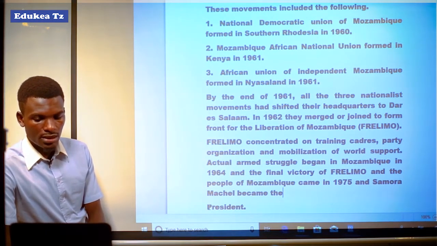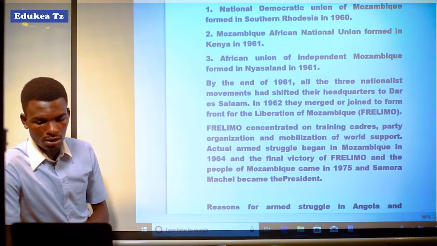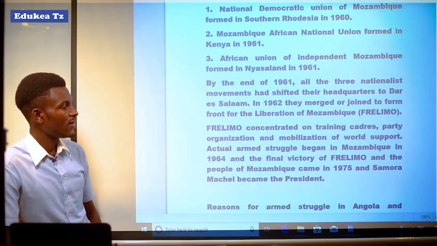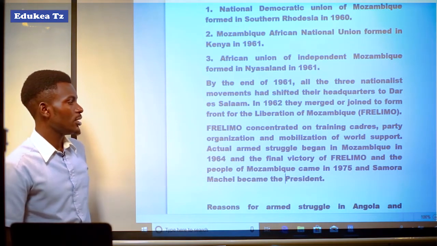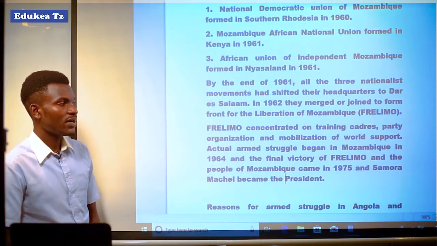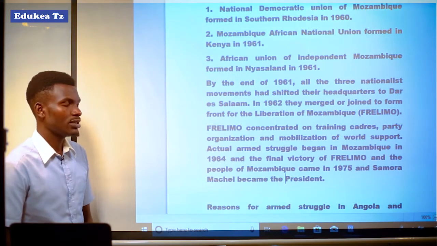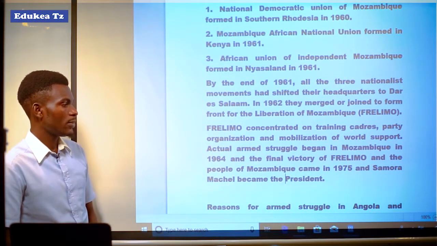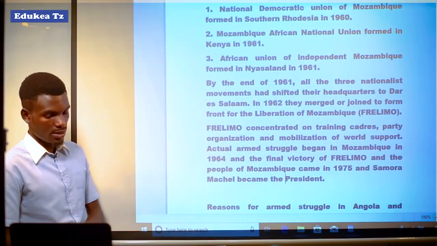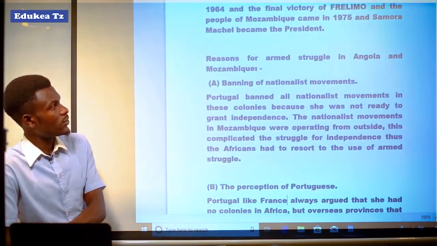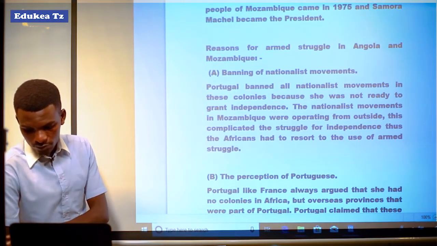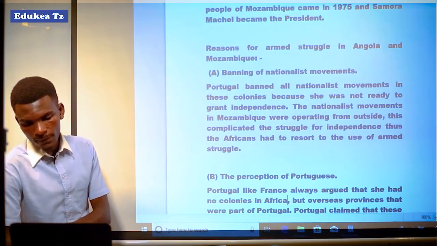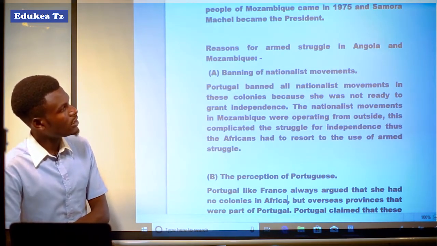It means that the nationalist movement in Mozambique under FRELIMO began the actual armed struggle in 1964, and the final victory of FRELIMO was attained in 1975, when Samora Machel became the president of Mozambique. Let us see the reasons for the armed struggle in Angola and Mozambique.